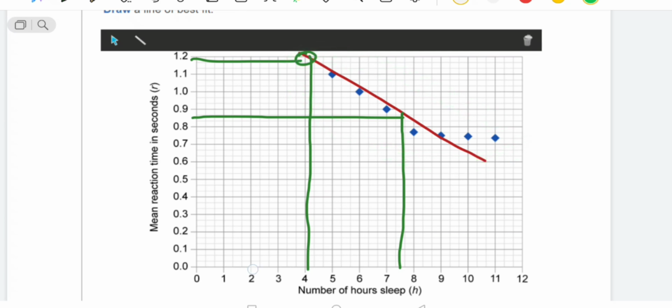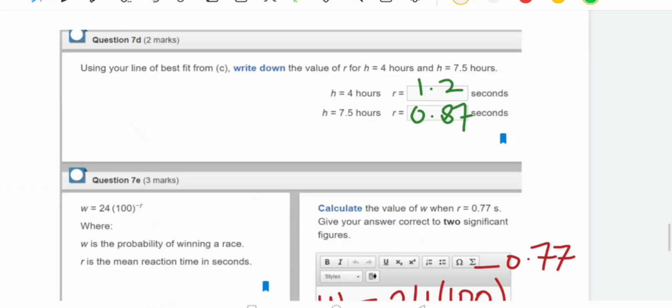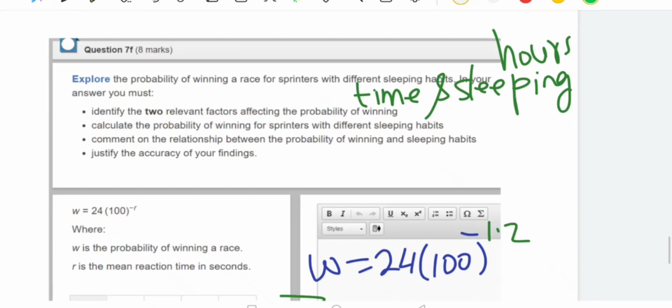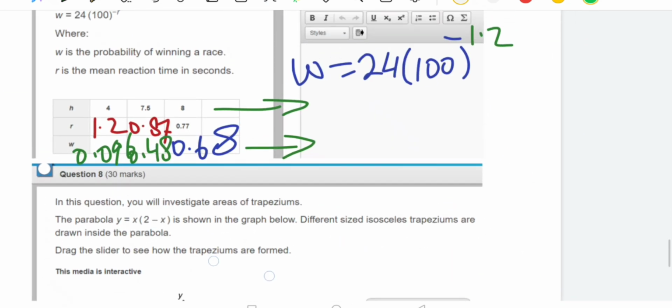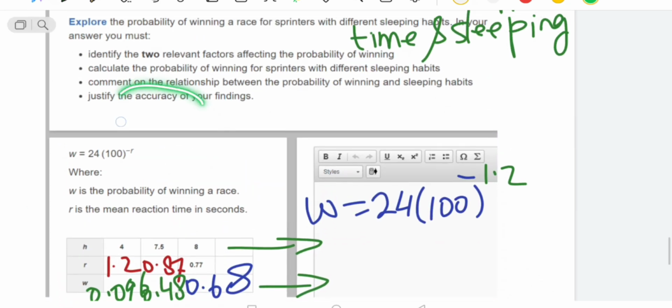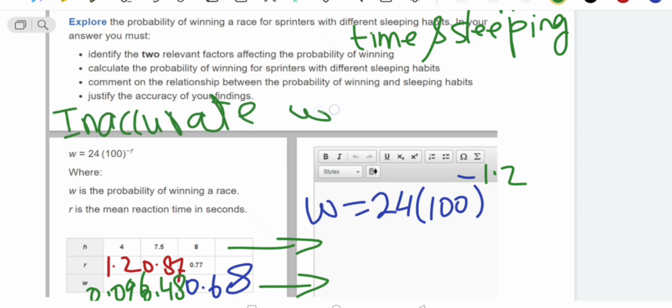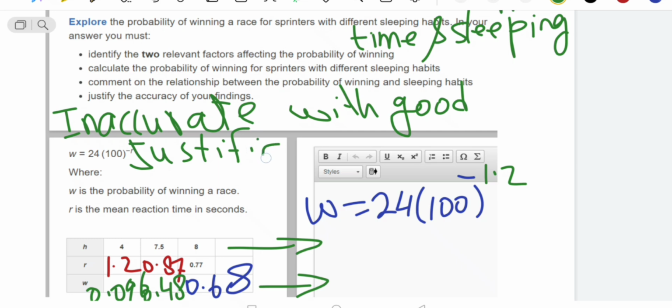We can say it is inaccurate with good justification, because the best fit line is an approximation, as all points are not on the same line. I hope it is clear.